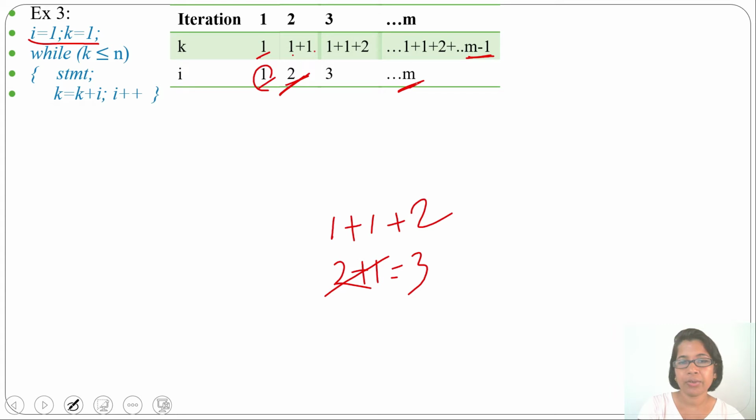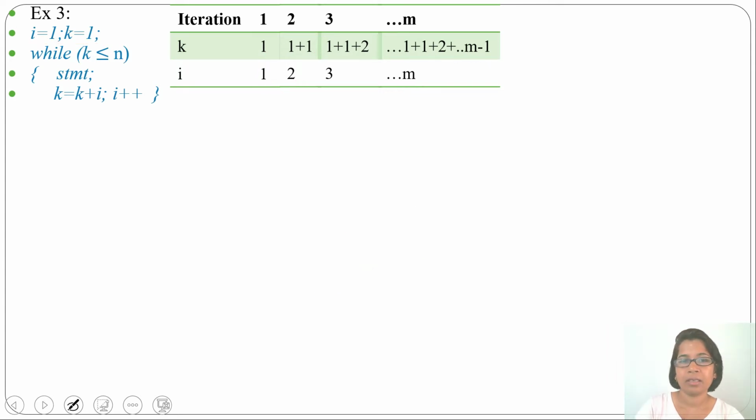You can mark that we are adding to the previous k. In the previous iteration, the i value is m minus 1. In the m minus 1 iteration, the i value is m minus 1 and we are adding m minus 1 to the previous k. That's why lastly it is m minus 1. Let's assume it will execute till the m-th iteration and at the m plus 1 iteration it will fail.